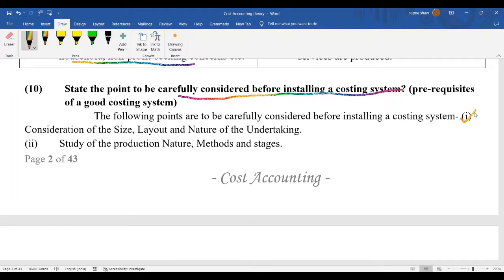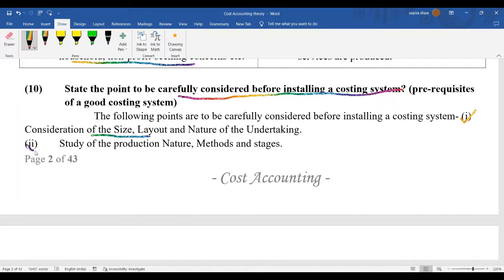And accordingly you will buy the different things. In the same way, when we are about to install a costing system, we have to check many things, we need to consider many things before installing a proper costing system. So what is the first thing? You have to consider the size of your manufacturing unit, the nature of undertaking, and the layout. You have to consider all these things first, and then accordingly install the kind of costing system which is appropriate for your unit.